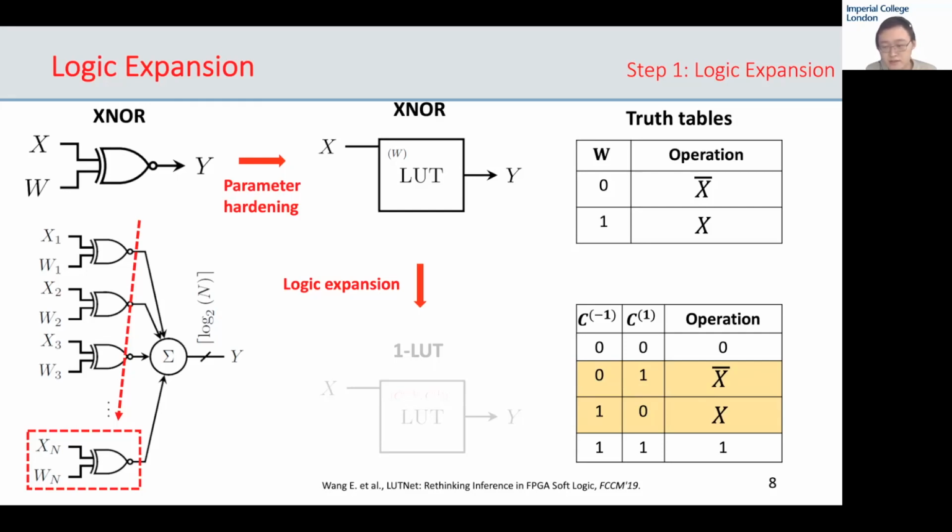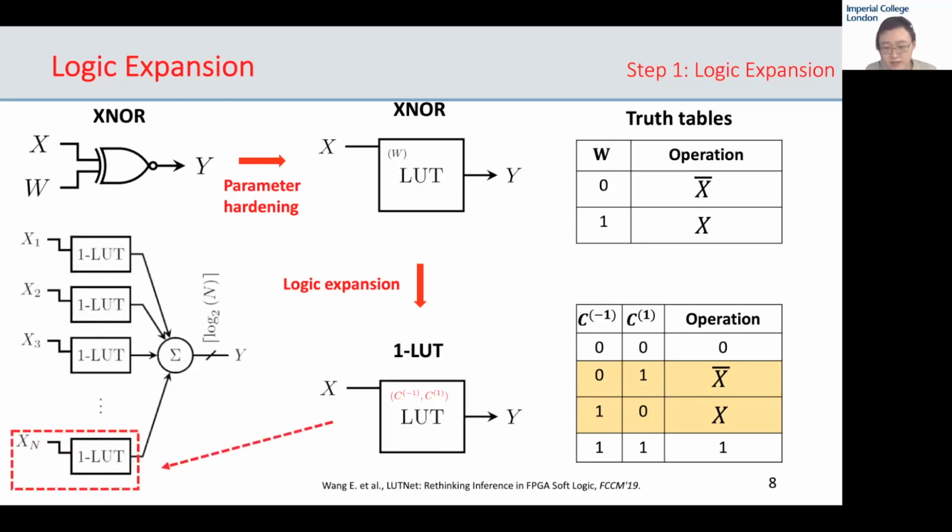This truth table is, however, just a subset of the complete one-LUT truth table. Logic expansion, therefore, is the process of expanding the operator's truth table to span the complete truth table of a LUT. This LUT-based architecture really suits FPGAs because this network is the FPGA netlist. From exclusive NOR nodes to LUTs, we increase the expressiveness without costing any extra hardware.